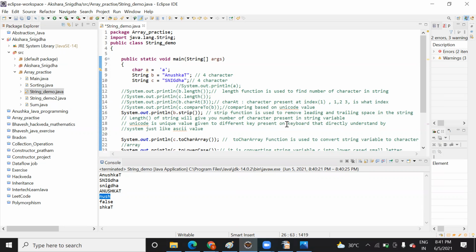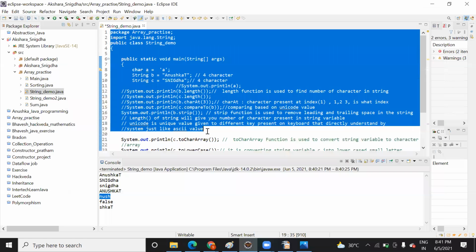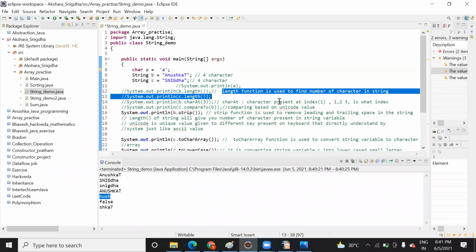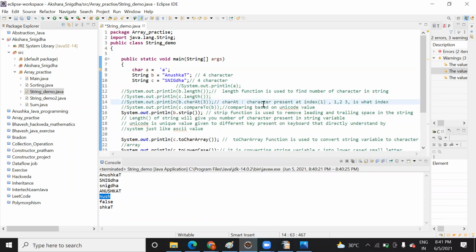Okay. So on Monday, we will start the array concept. Just practice this code, have command over it, find it out, and read the instructions. Also, I have added comments to explain each and every instruction. Practice this so that you will remember it. This thing you don't need to remember. Just put the dot after the variable name, and you will get which function you need to apply based on your requirement.